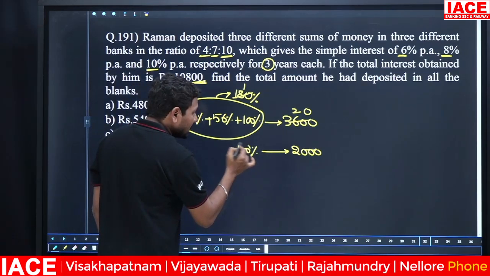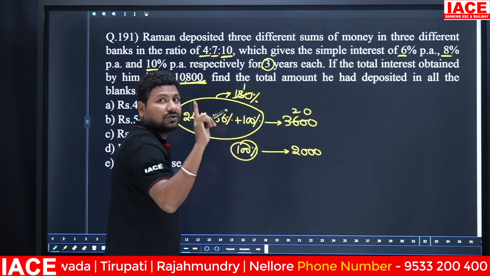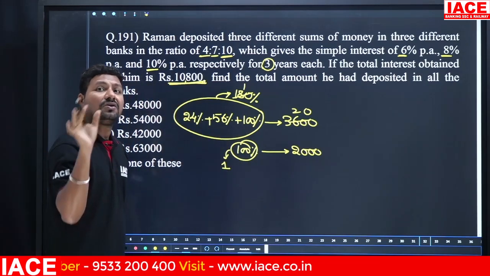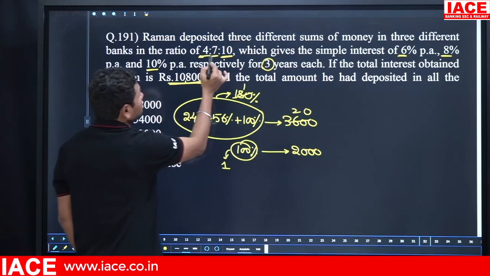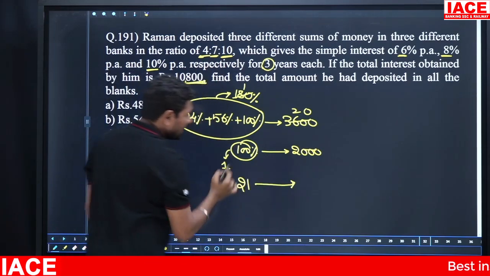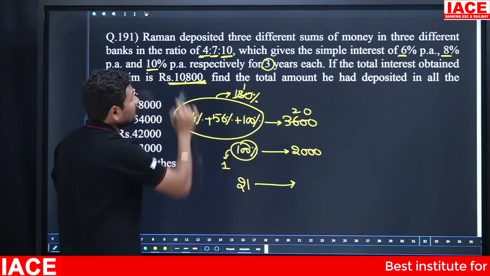This is 100%. You can take 100% is equal to 1 part. We need to calculate for total parts. Total parts is how much? 4 plus 7 is 11. 11 plus 10 is equal to 21 parts. 100% is equal to just 1 part, but we require all parts.